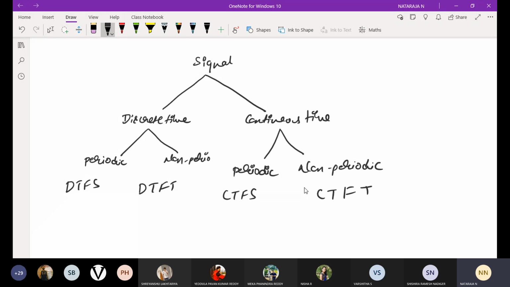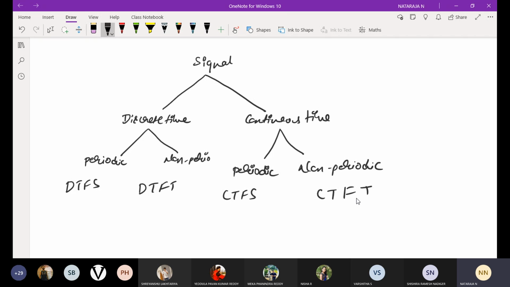For discrete time, it is the discrete time Fourier series and discrete time Fourier transform. These four we are going to study.